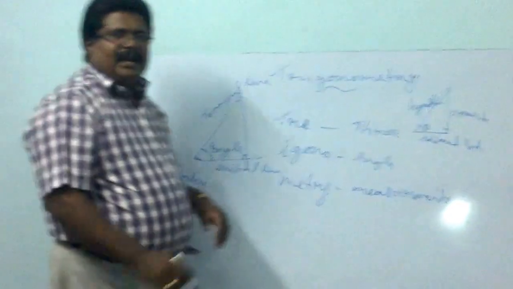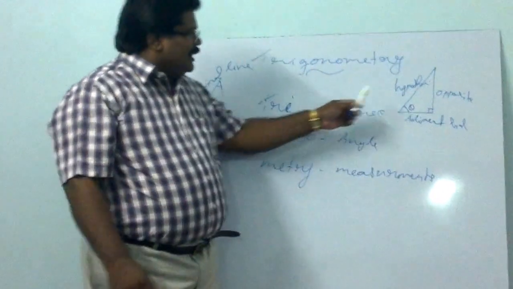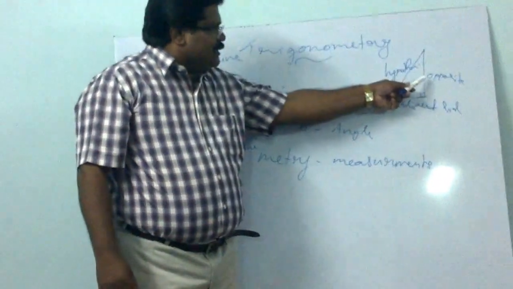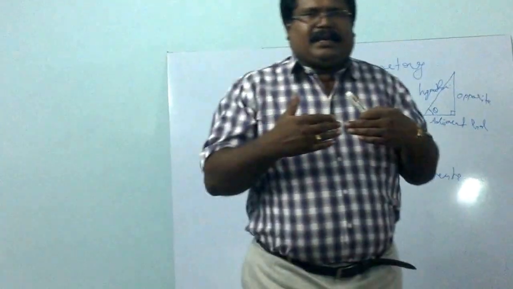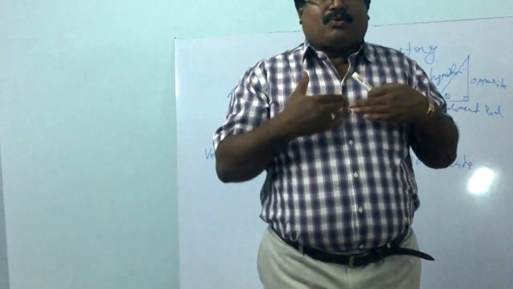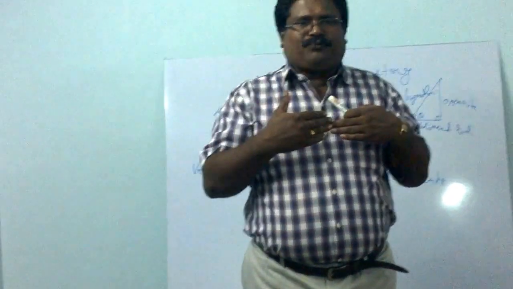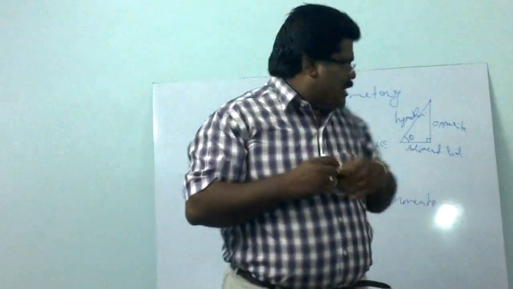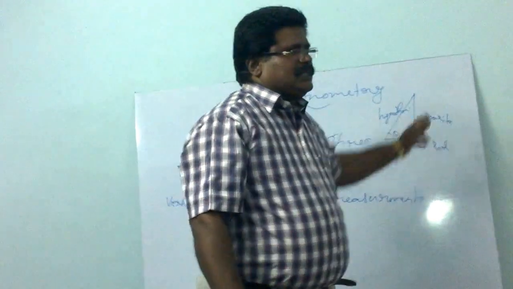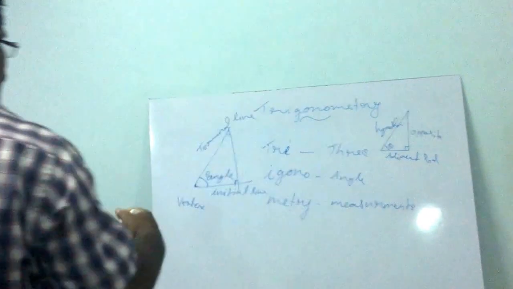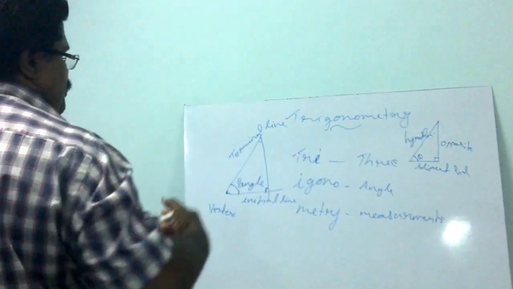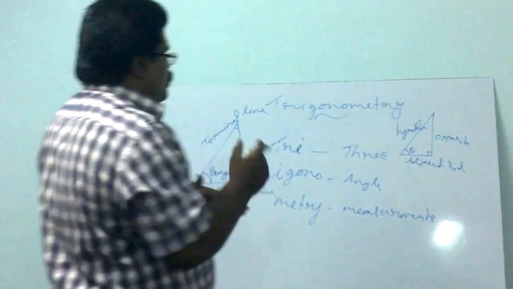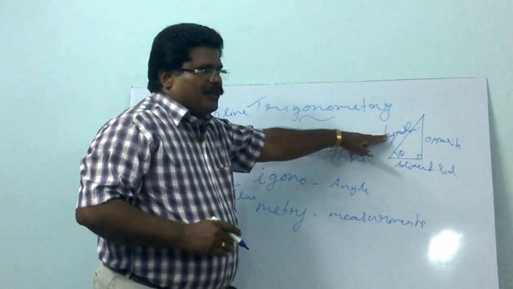This is a triangle, and the angle and the sides are related like this way. If I am standing here in front of you, I am opposite to you, so that is the opposite side. I am standing nearby you, so it is near, adjacent, so it is the adjacent side. Then the side opposite to 90 degrees is known as the hypotenuse.